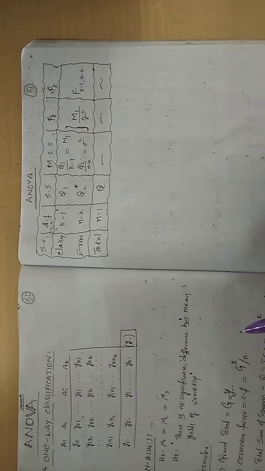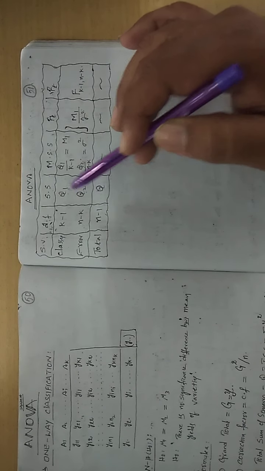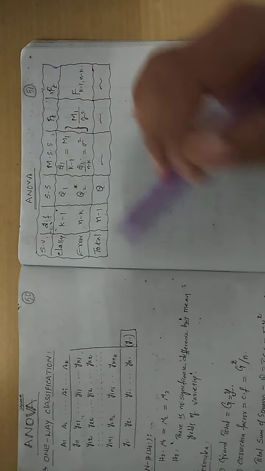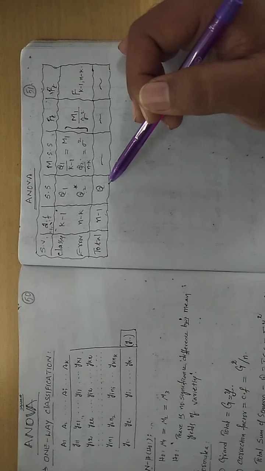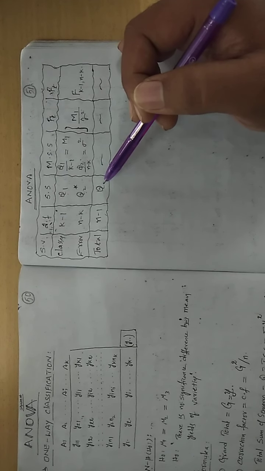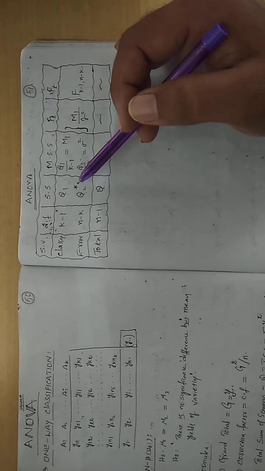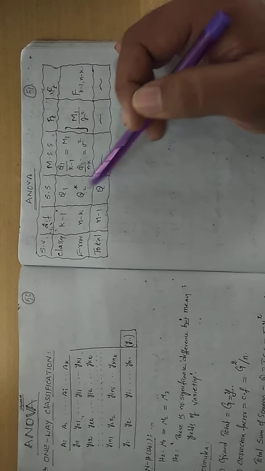You know what even a degrees of freedom. Next is sum of squares. So all the information whatever you got from the formula. So first Q1. Next Q2, but here I am putting a star. That star indicates that you are getting this Q2 by subtraction.